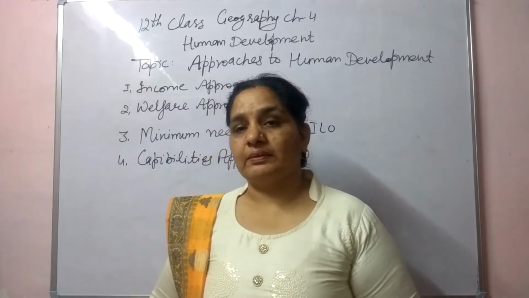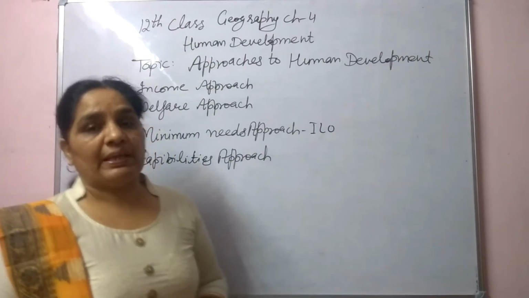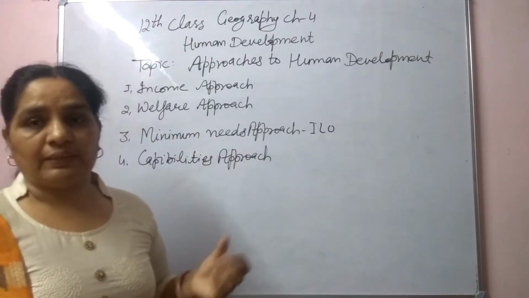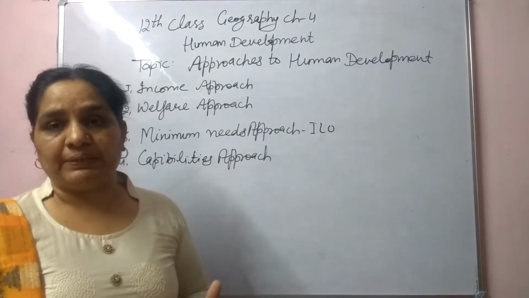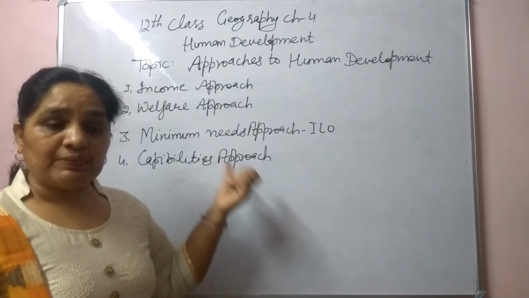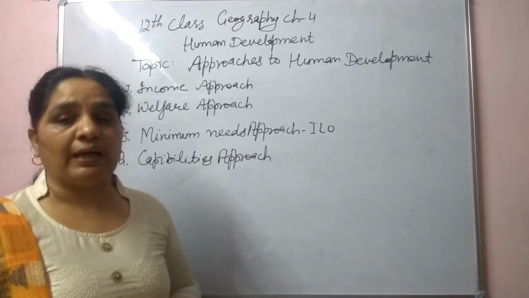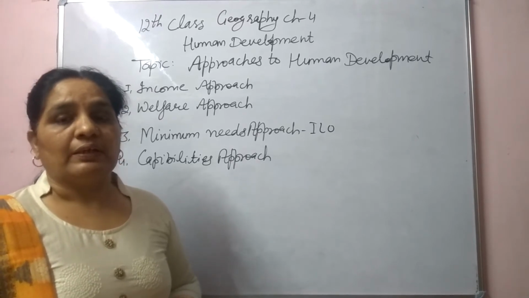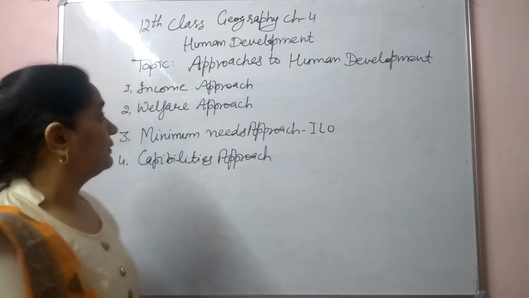Today we will start 12th class Geography Chapter 4, Human Development. We have discussed 2-3 topics earlier. You all are aware of the meaning of development and human development. In the previous video, we discussed the pillars of human development. Now, today we will discuss the human development approaches. Let me start the topic.